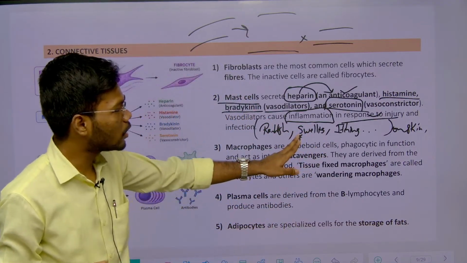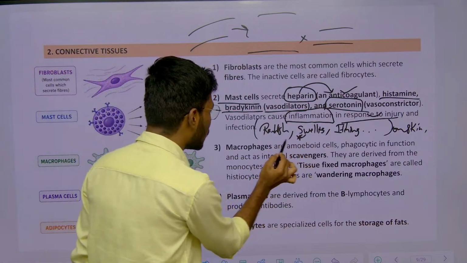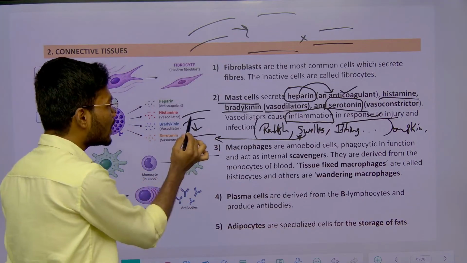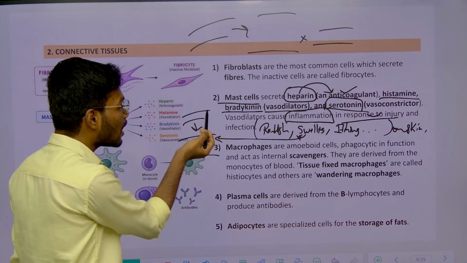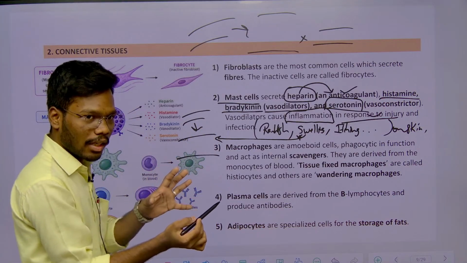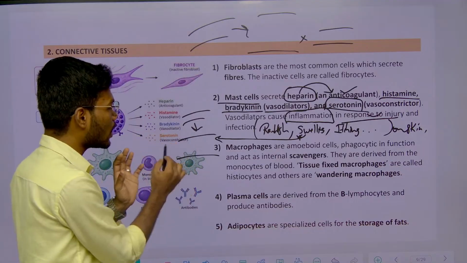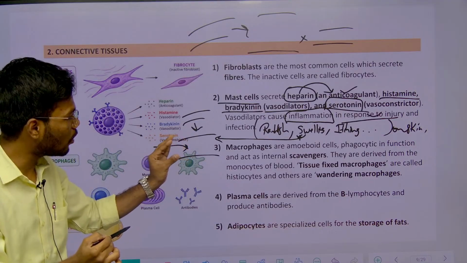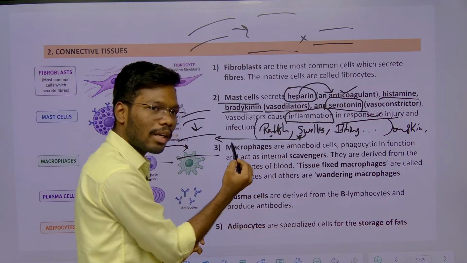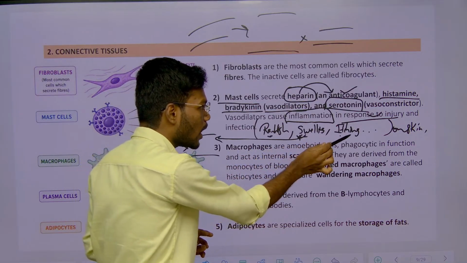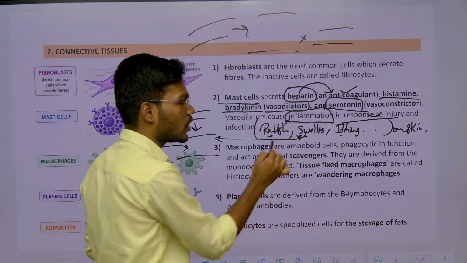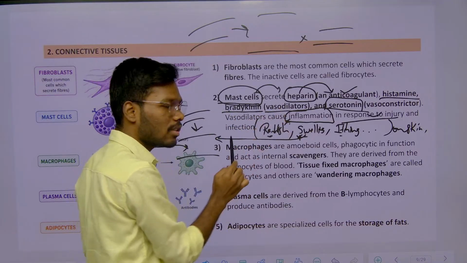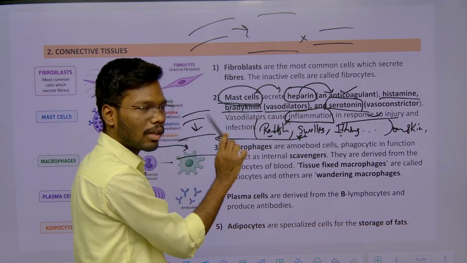Sir, what is swelling doing here? Swelling is nothing but, in inflammation, an increase in the diameter of the blood vessel. Whenever the diameter of the blood vessel increases, it looks like swelling in nature. Whenever swelling happens, more blood flow will occur. Whenever more blood flows, it looks reddish in nature. So that's why reddish, swelling, itching. These are the properties of inflammation, right? Whenever inflammation occurs, these mast cells will secrete these substances, right? So that's how the coordination will happen in mast cells.